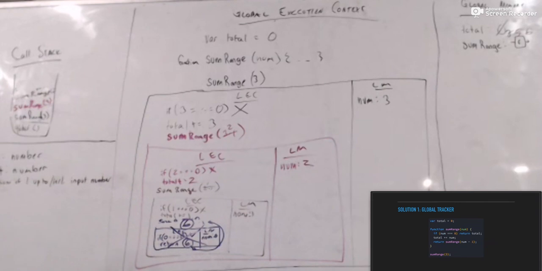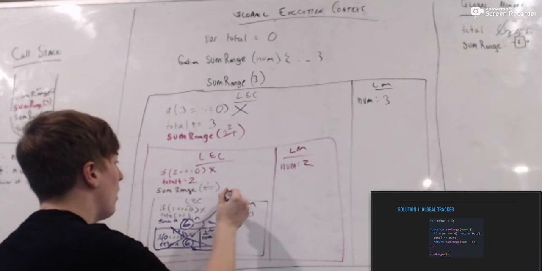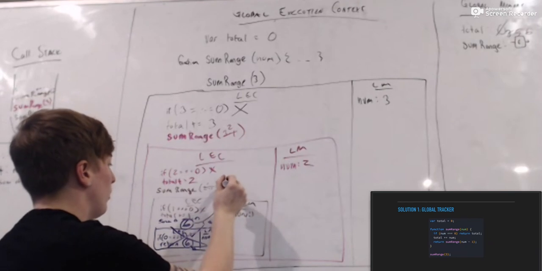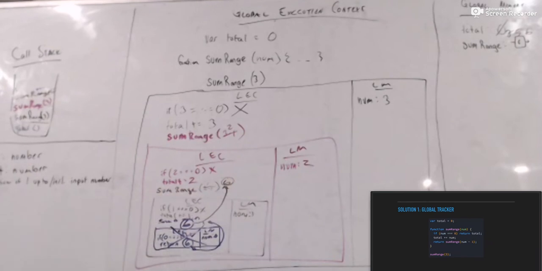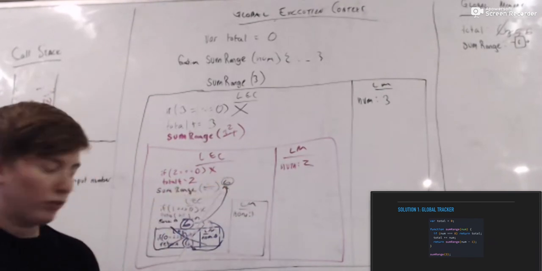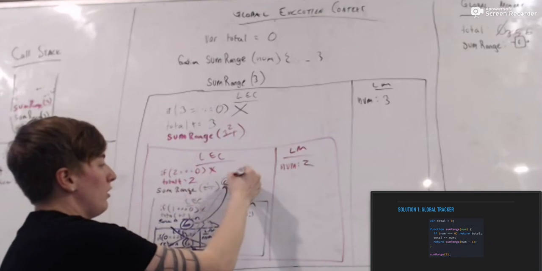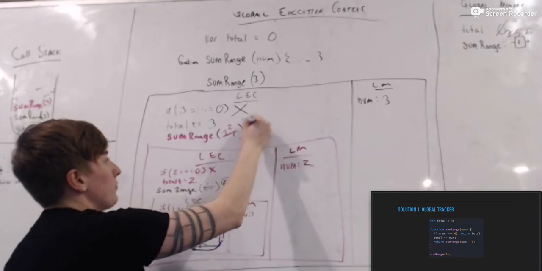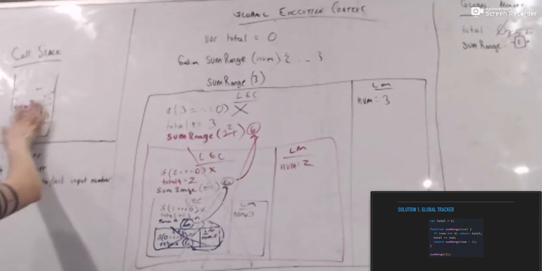Now we return that back out of our function, right? So now our execution context for sum range with the input of 1 is done, right? So it pops off the call stack and the execution context goes away. And now in our execution context for sum range with the input of 2, we have 6. So we just return out 6 here. Now this execution context goes away. Poof. Awesome. Pops off the call stack, right?